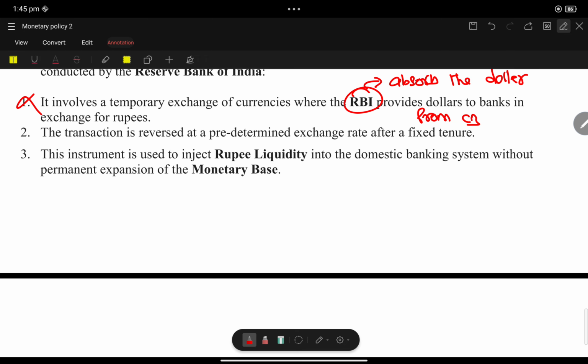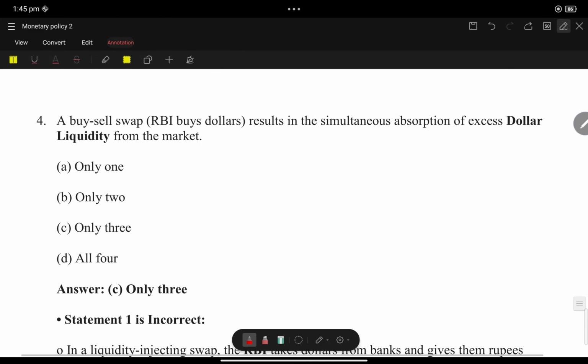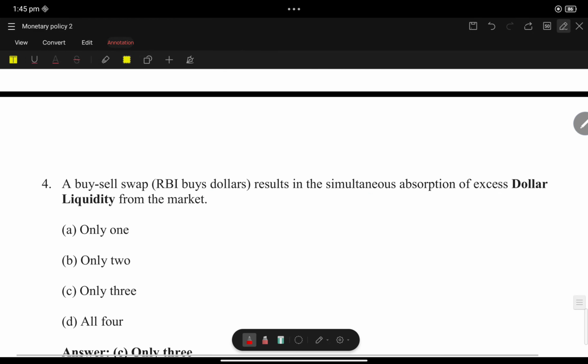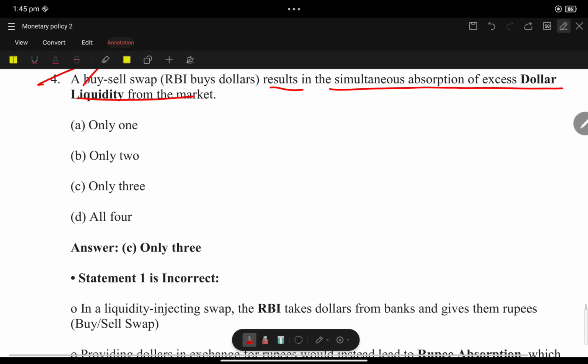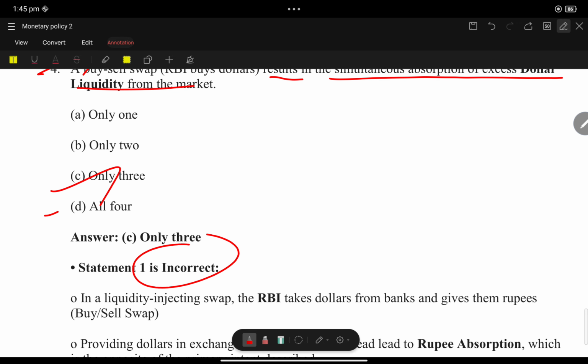The transaction is reversed at a predetermined exchange rate after a fixed tenure. Yes. This instrument is used to inject rupee liquidity in the domestic banking system without the permanent expansion of the monetary base. So statement 3 is also correct. A buy/sell swap results in stimulation or absorption of excess dollars in the liquidity. Yes, only 3 is correct. You know that statement 1 is incorrect.